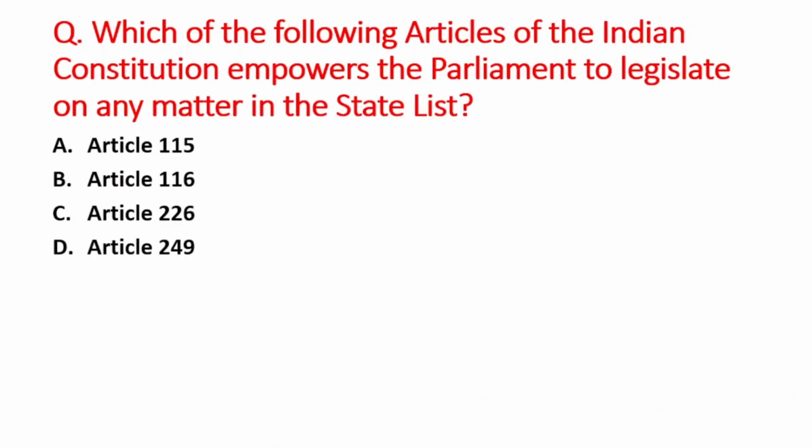Next question is, which of the following articles of Indian Constitution empowers a parliament to legislate on many matters in the state list? A option is Article 115, B is Article 116, C option is Article 226, and D option is Article 249. So right answer is option D, that is Article 249 empowers the parliament to legislate on any matter in the state list.